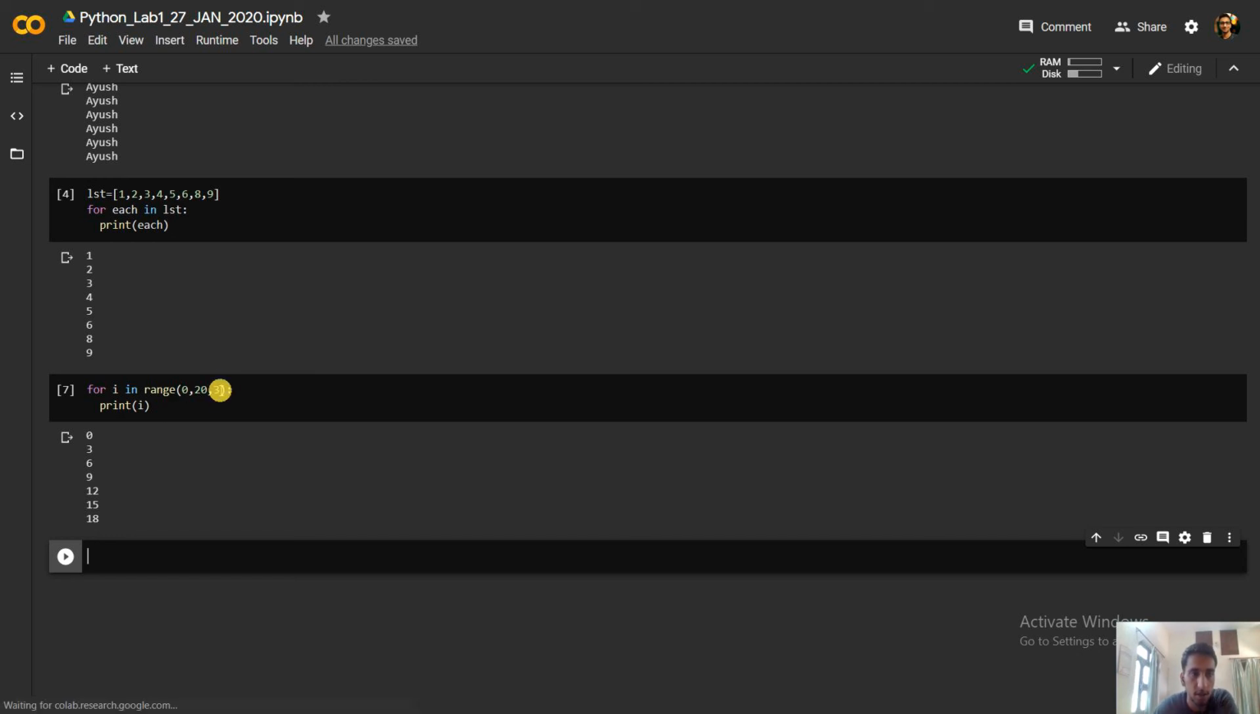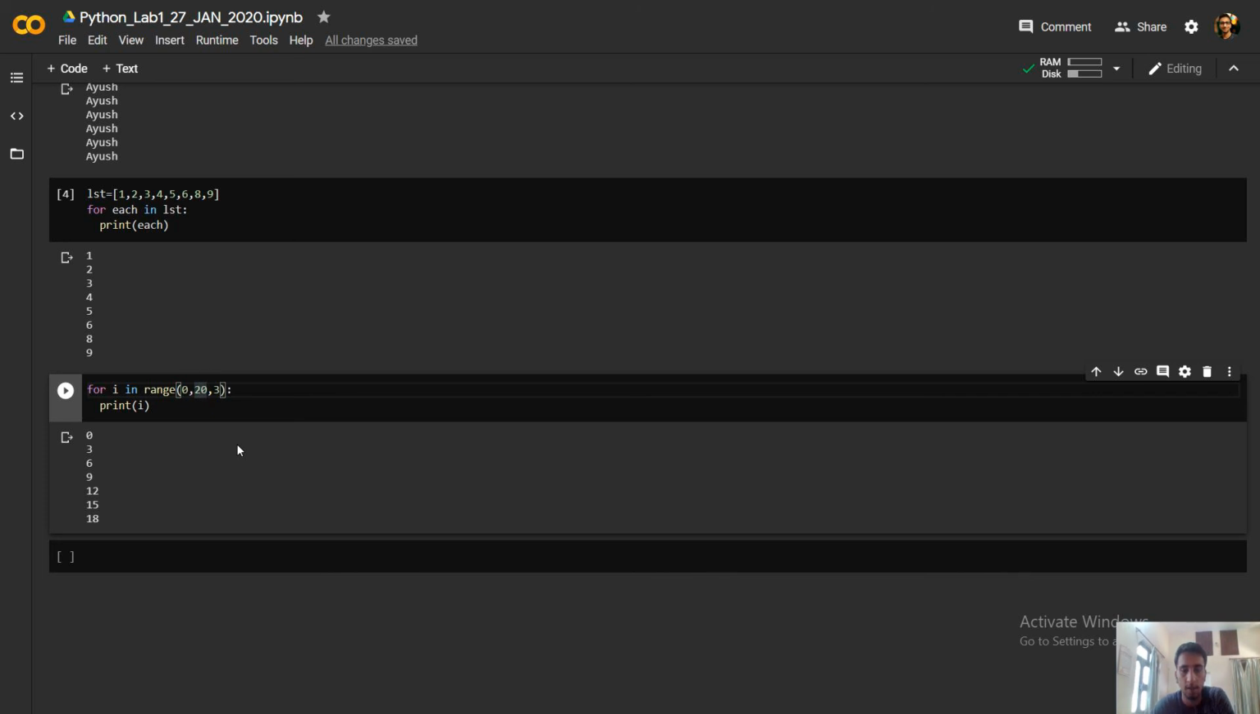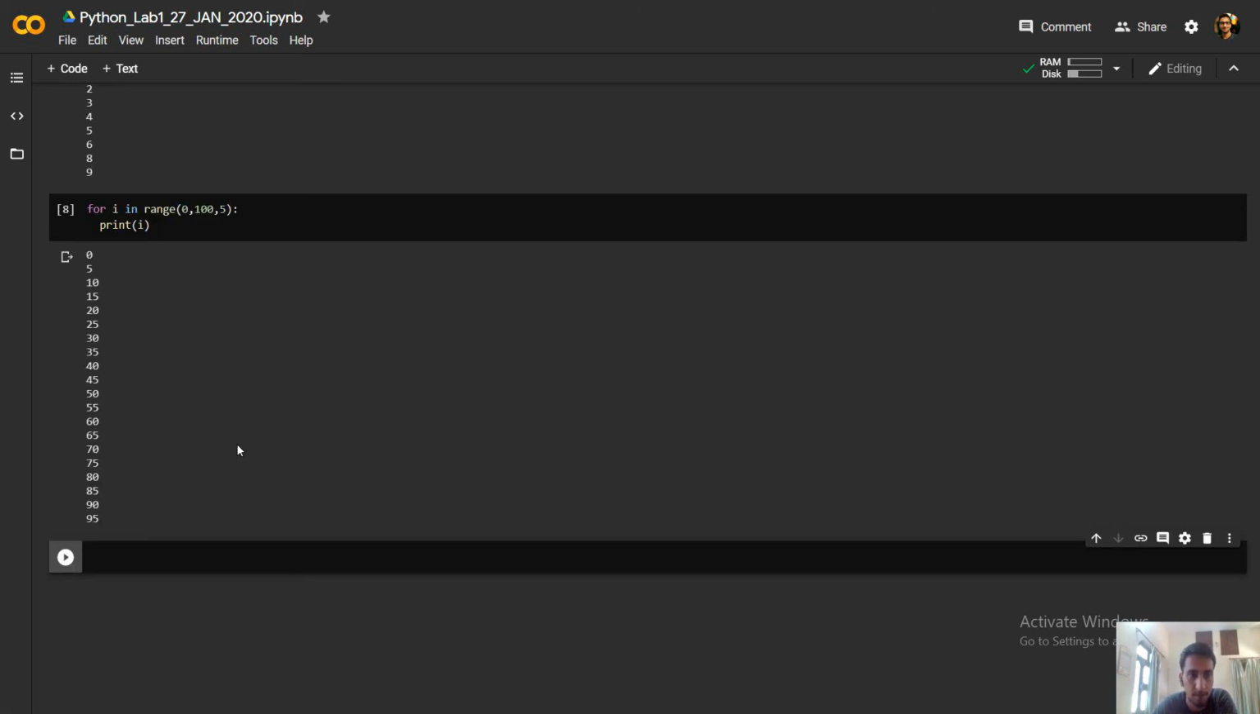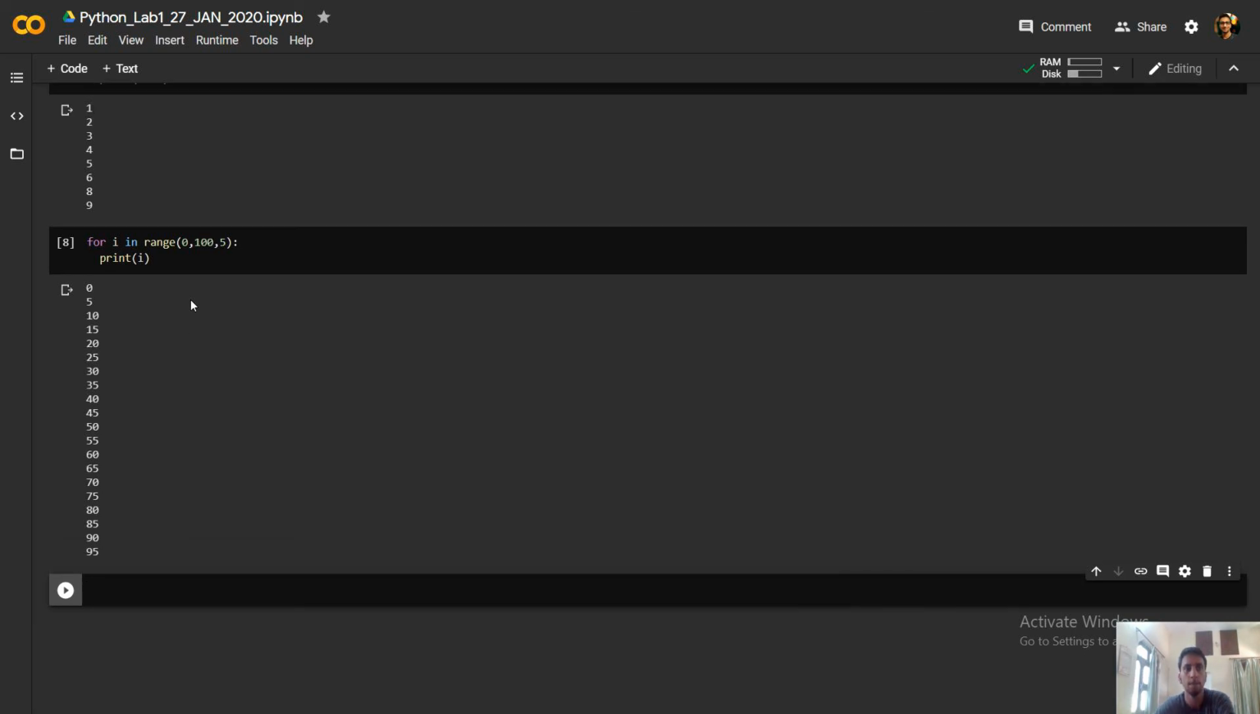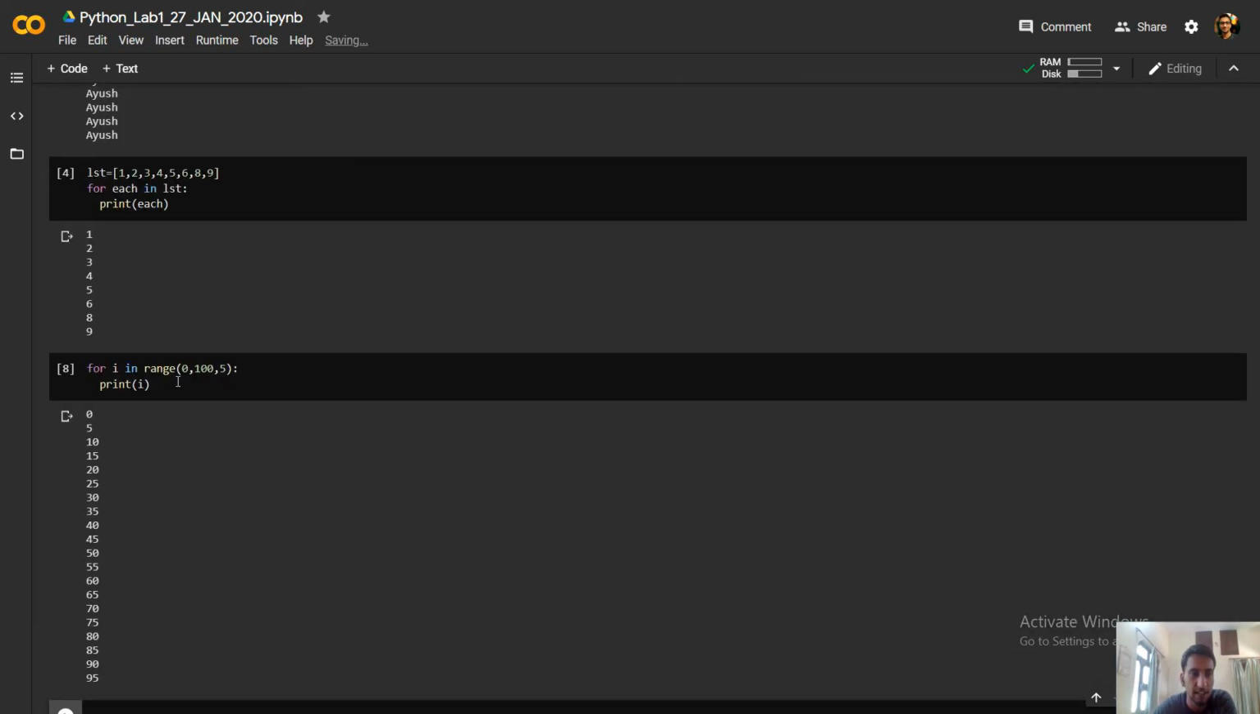So this way I can use a loop, and let's say I use 100 elements and I have to take a step of 5 each time. It will print all the elements from 0 to 99 with a step of 5. So 0, 5, 10, 15, and so on. If you find any application for using the step element in the range function, you can use that.